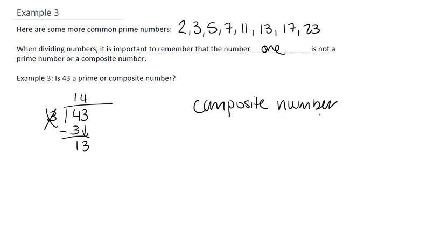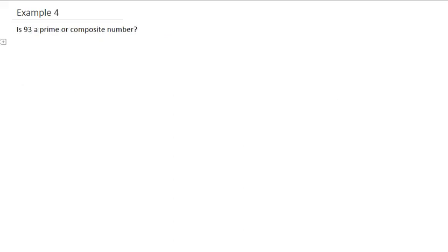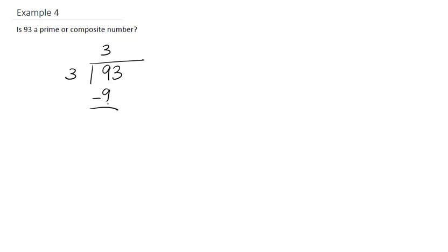So let's go over example 4. Is 93 a prime or composite number? So 93 is odd, so it can't be divided by 2. The next number we can check would be 3. Can 93 be divided by 3? So 3 can go into 9 3 times. 3 times 3 is 9. We go ahead and subtract. We get 0. Bring down the 3. 3 can go into 3 1 time. 3 times 1 is 3. Subtract. We get 0. So 93 can be divided by 3.